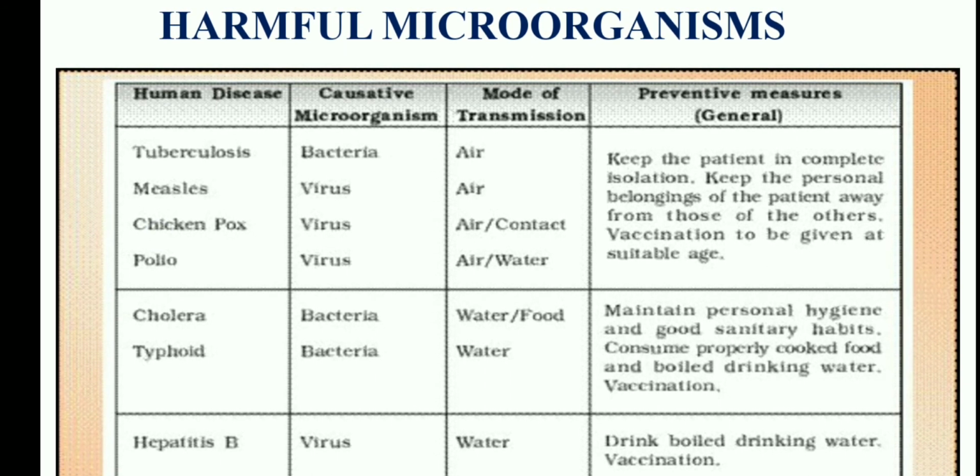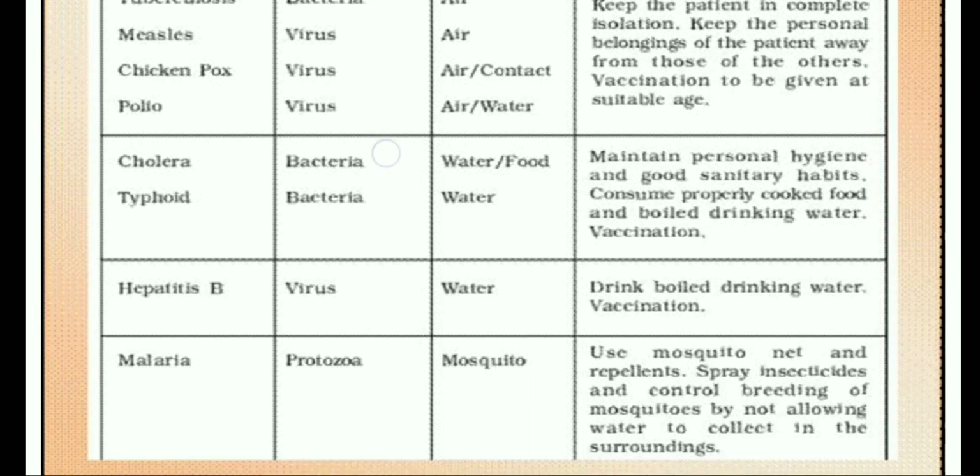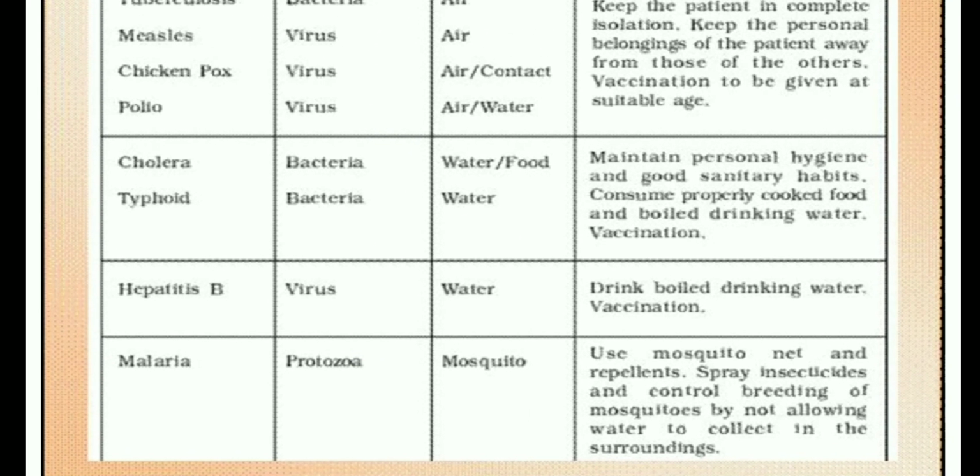How are they transmitted? Through water, that is drinking infected water or eating infected food. So here we have to maintain personal hygiene and good sanitary habits. Consuming properly cooked food and boiled drinking water can prevent the disease. Even vaccination can prevent the disease.